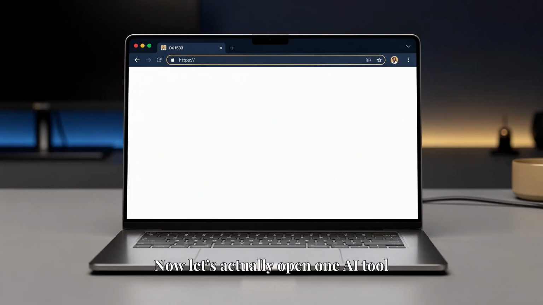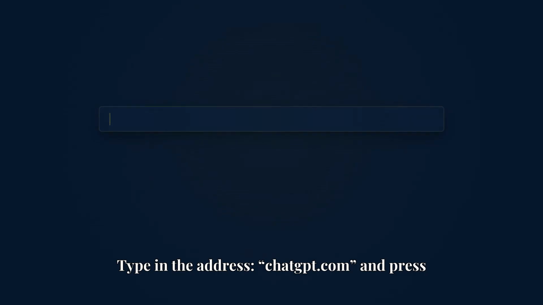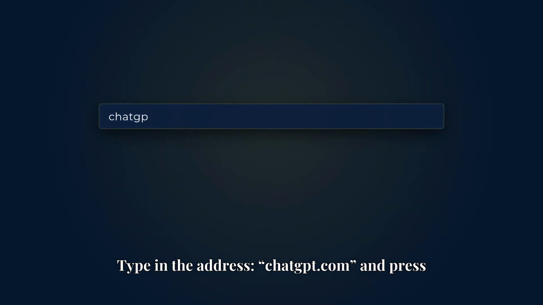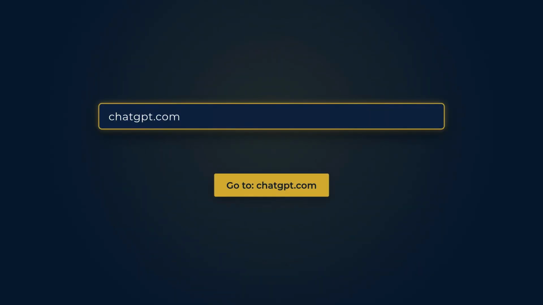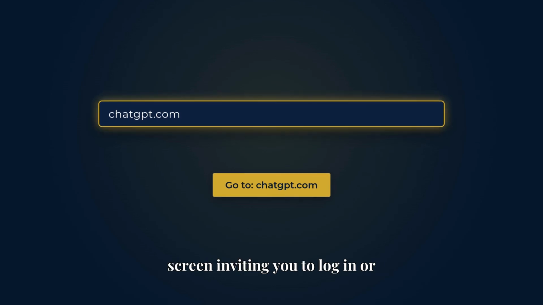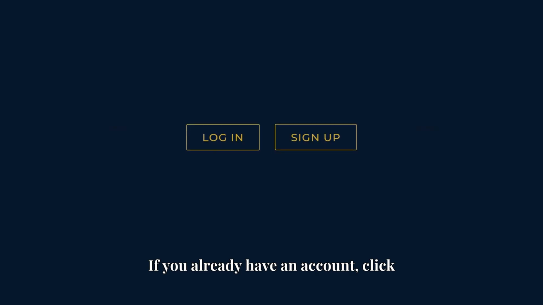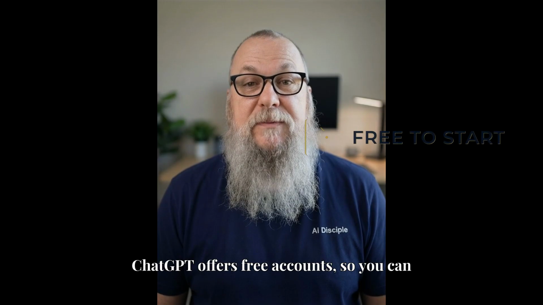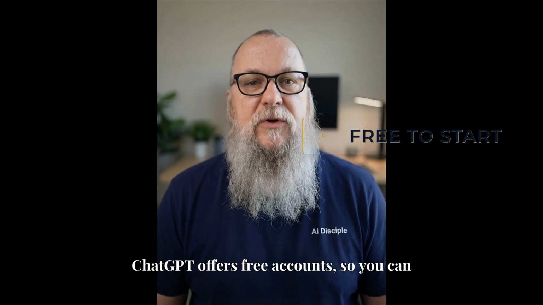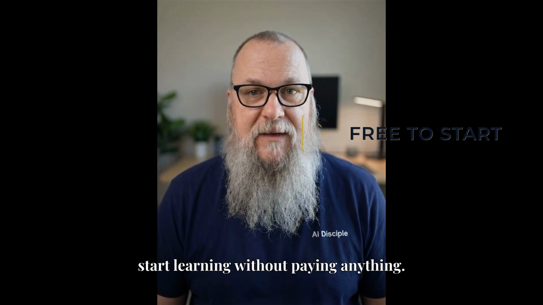Now let's actually open one AI tool together, ChatGPT. At the top of your web browser, click in the address bar. Type in the address chatgpt.com and press enter. After the page loads, you'll see a screen inviting you to log in or sign up. If you already have an account, click log in and enter your information. If you don't have an account yet, click sign up and follow the steps to create one. ChatGPT offers free accounts, so you can start learning without paying anything.